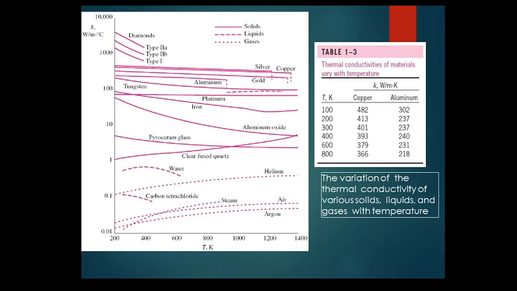So here, as discussed earlier, air also acts as a bad conductor of heat, but you can see in the graph that as the temperature increases, its thermal conductivity increases. The same is the case for steam, and the same is the case for argon. As the temperature increases, their thermal conductivity increases. But for the rest, the metals silver, copper, gold, aluminium, their thermal conductivity decreases with the increase in the temperature.